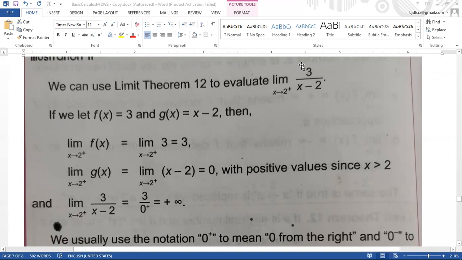Ang limit sa 3 is constant man siya, so 3 lang siya. Di ba? Constant is 3.